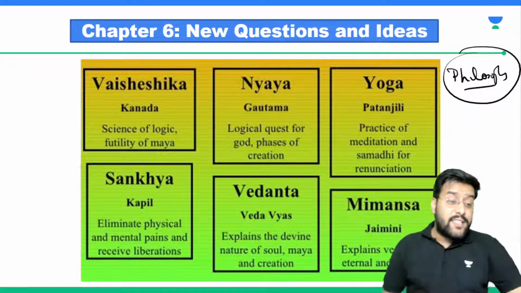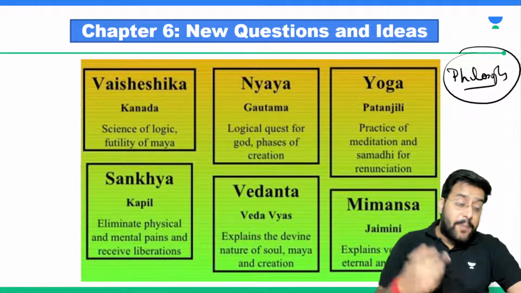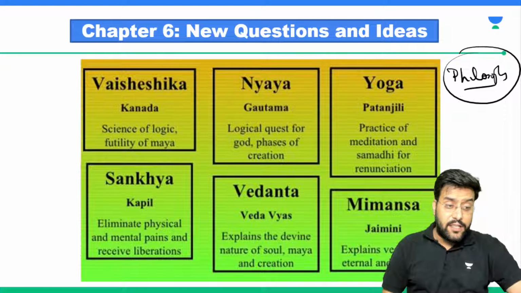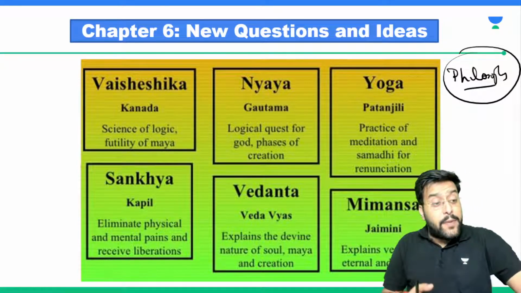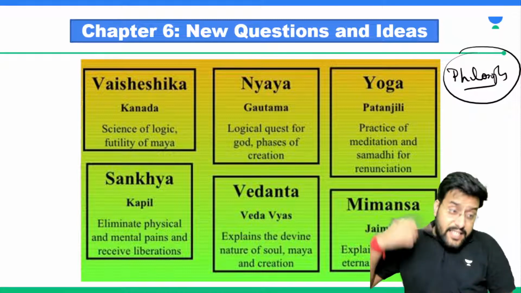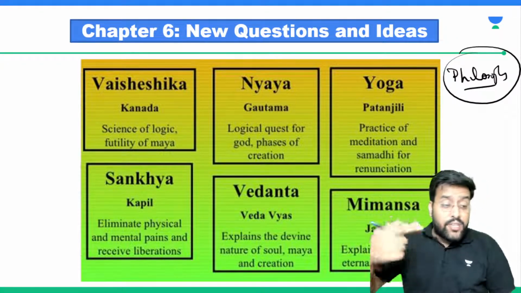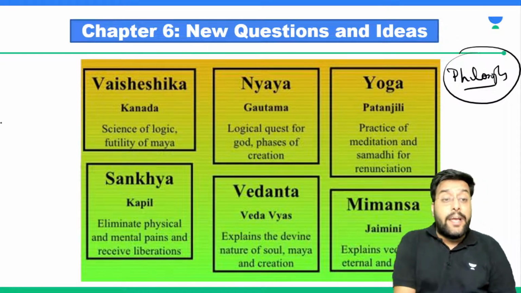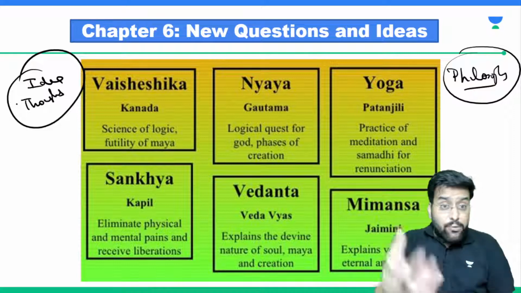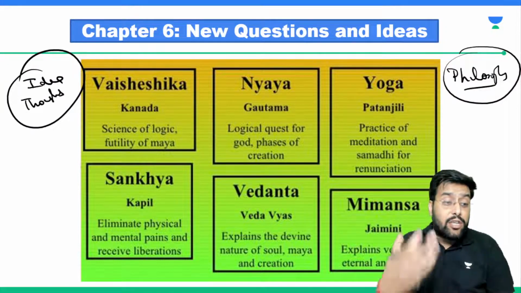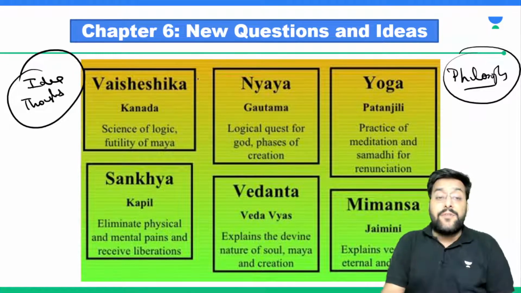See, our brain is a very, very special thing, a very, very special machine. From the day we are born till a person dies, his brain never stops working. Consistently, continuously, some or the other thing is going on in our minds. We call them as what? Ideas. We call them as thoughts. When we try to understand, when we try to summarize what our ideas, what our thoughts are telling us, this becomes philosophy.